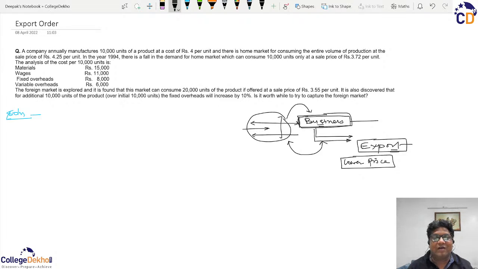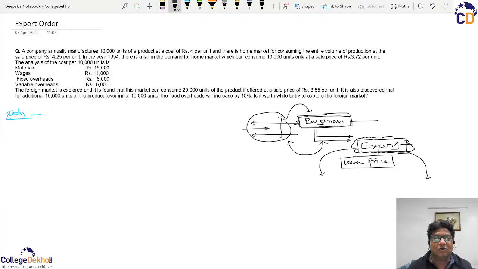But we have to understand through these calculations that sometimes export orders, even if accepted at a lower price, will increase the contribution of the business, and the fixed cost will remain the same. Even if there is an increase in the fixed cost due to such export orders, known as incremental fixed cost, we will compare this incremental fixed cost with the incremental contribution.